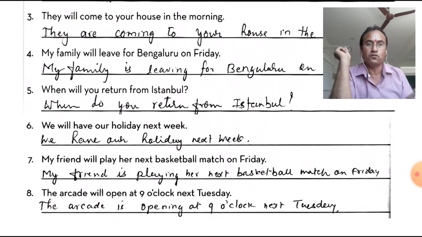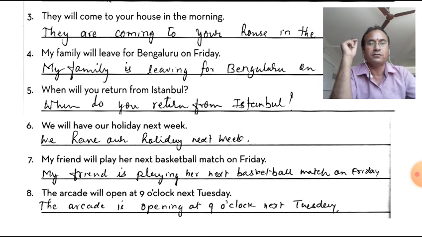Now, seventh one, my friends will play our next basketball match on Friday. Planned, or in a short period of time you are going to do something. So my friend is playing our next basketball match on Friday. Simple present and present continuous. Simple present used in timetable and schedule, and here the future of the arranged for future.